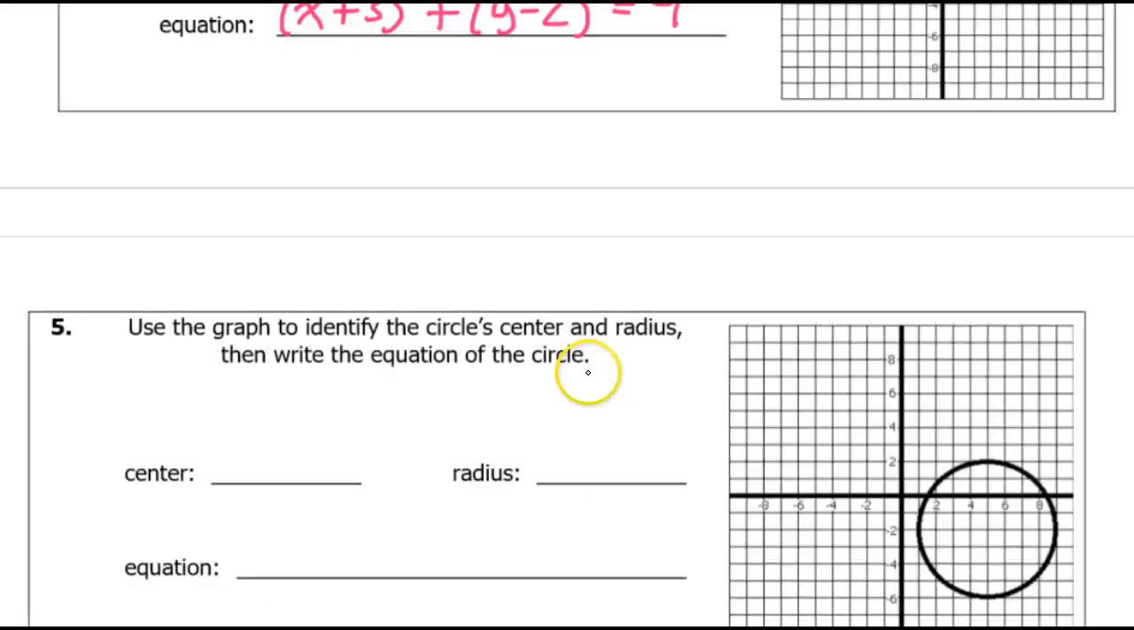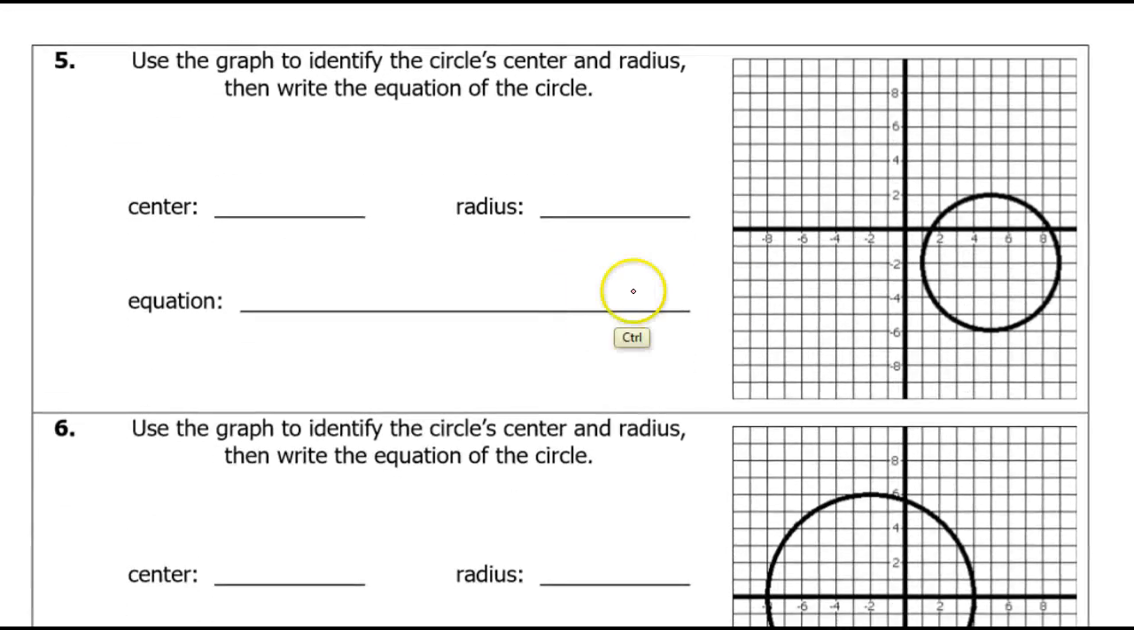Okay, great. So let's do that again. All right, the center is going to be right here. 1, 2, 3, 4. Okay, this is definitely the center. So the center is 5, -2.